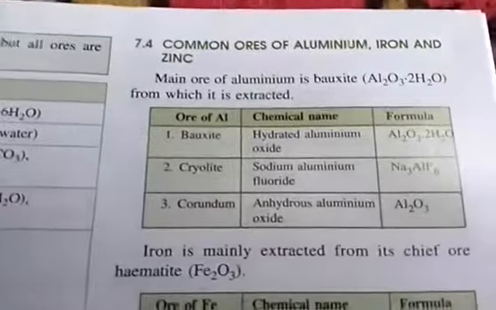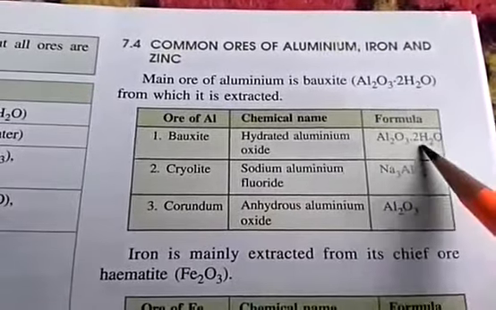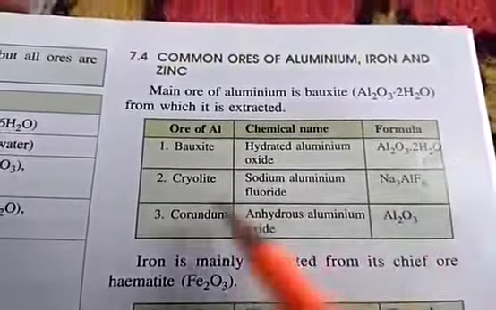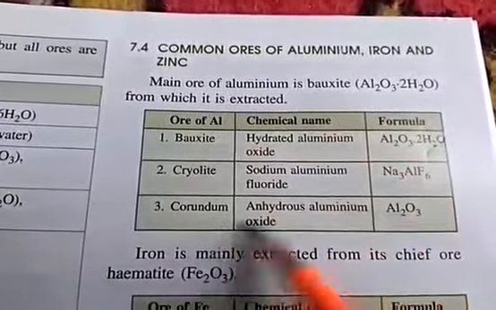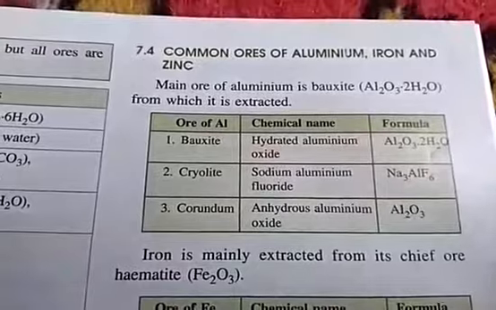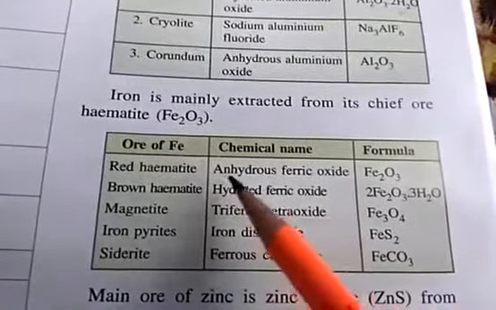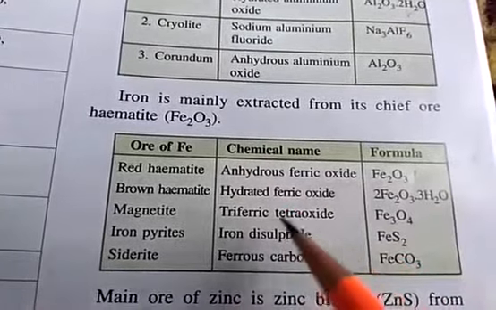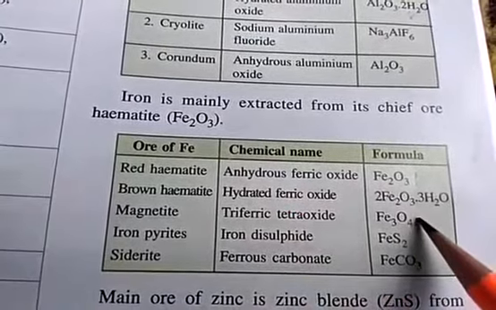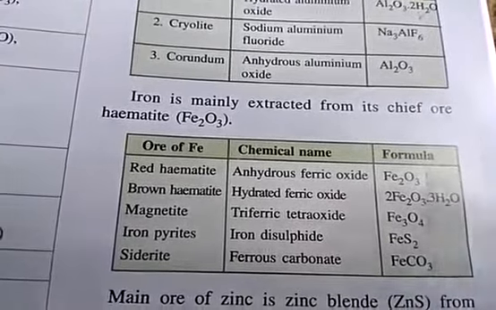Now students, you can see some of the important ores of aluminium. As I already told you, you need to remember these formulas: cryolite, bauxite and their chemical names, then corundum, Al2O3. Then some important ores of iron, like red hematite, magnetite, iron pyrite, brown hematite.